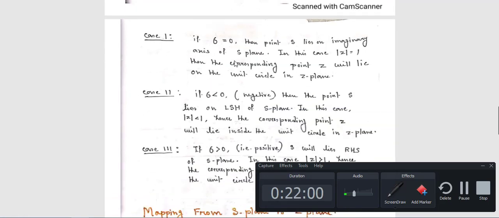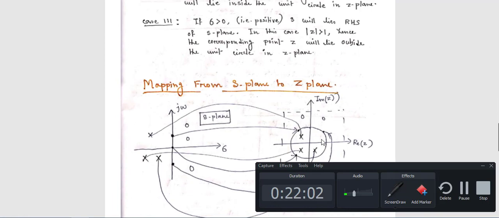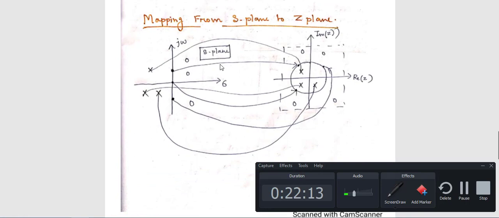That means you have to draw a circle having radius greater than 1. If a point lies on the right hand side of the S plane, that point will be located in the exterior part of the circle having radius 1.